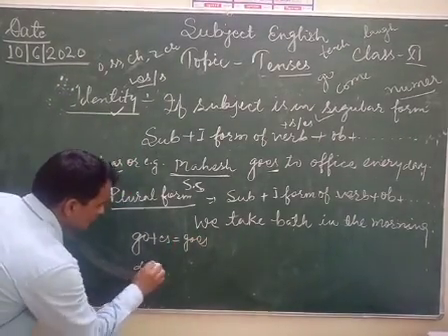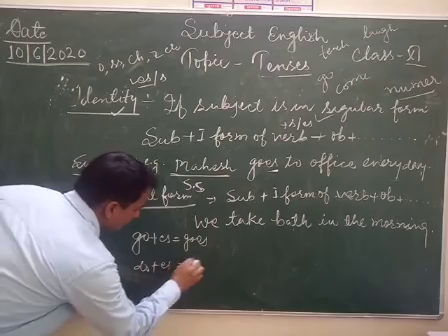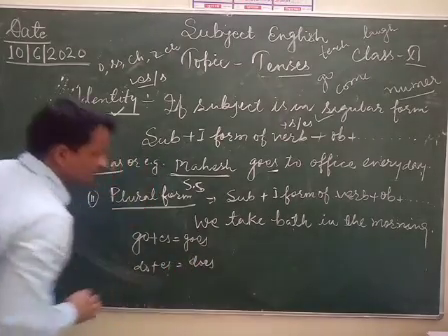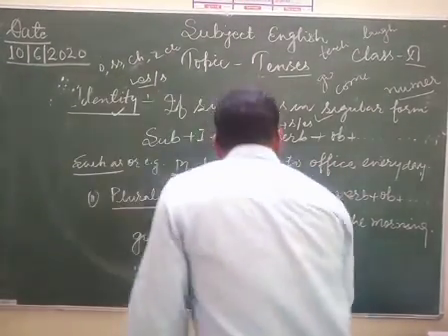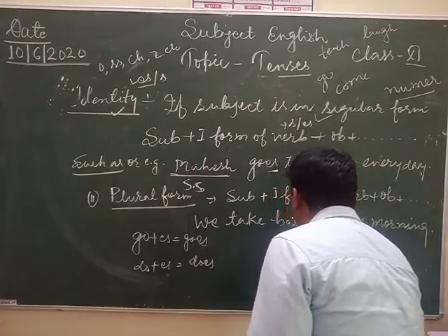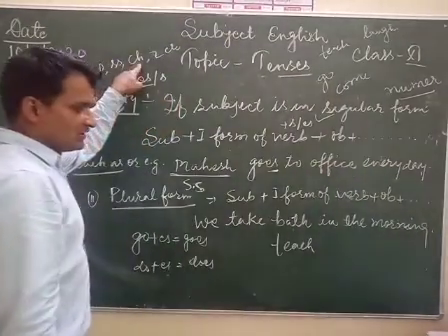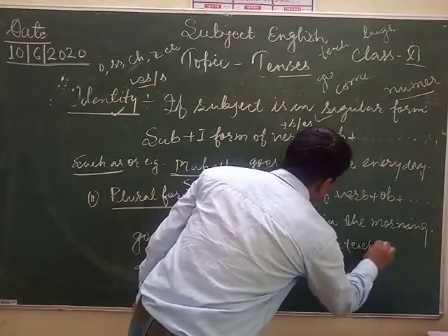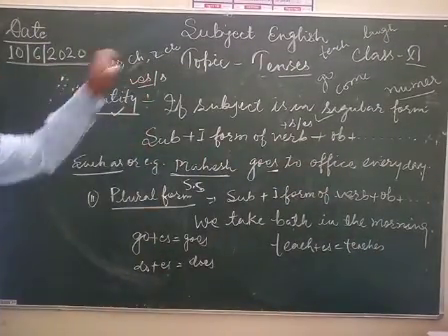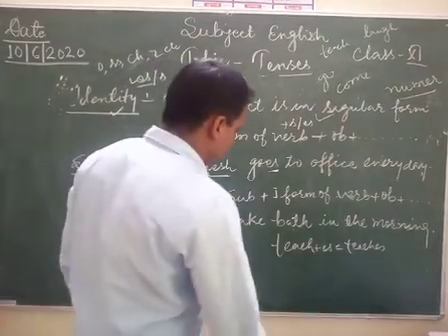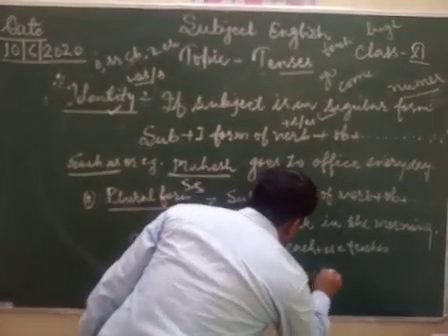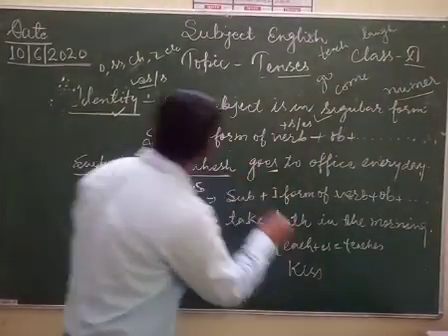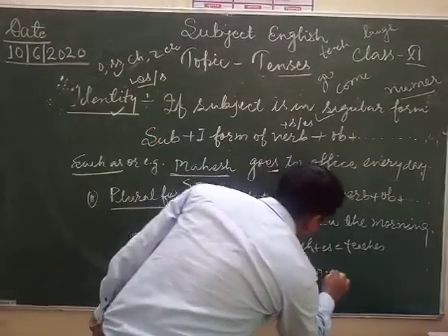Like do, then es equals does. Like teach, t-e-a-c-h, I have already mentioned ch. Teach, then es, teaches. Etc.